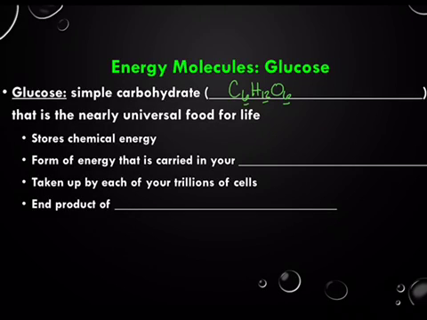This stores chemical energy, and it's a form of energy that is carried by your blood. And then it gets taken up by trillions of your cells, and it is the end product of photosynthesis. So glucose is found in almost all living things.